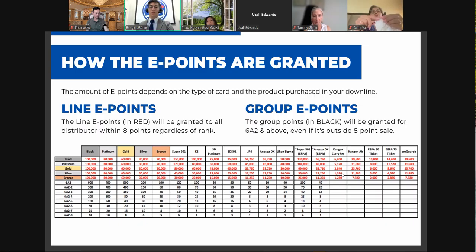That's the power of line points that will be generated in your 8-point system. So for group E points, which is shown here, this is available for 682 and above. These points will be collected outside of your 8 points. And we'll show you an example.